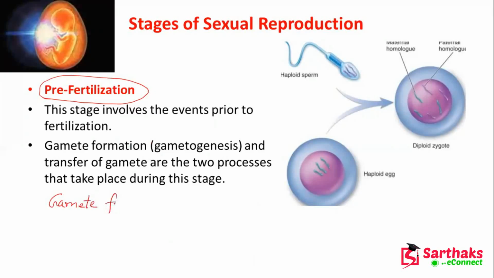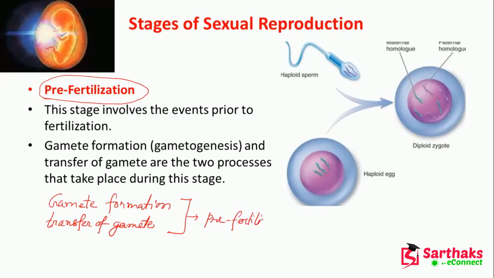One is gamete formation, that is called gametogenesis, and another is the transfer of gametes. So these two processes will be done in the pre-fertilization. One is the gamete formation, another is the transfer of gamete.